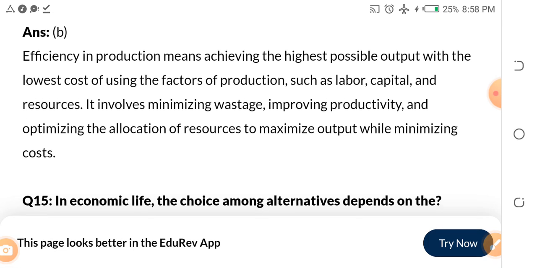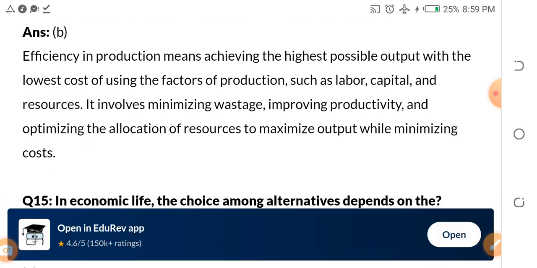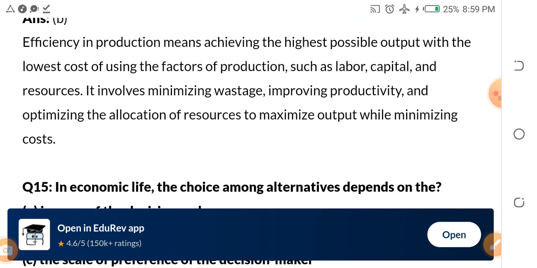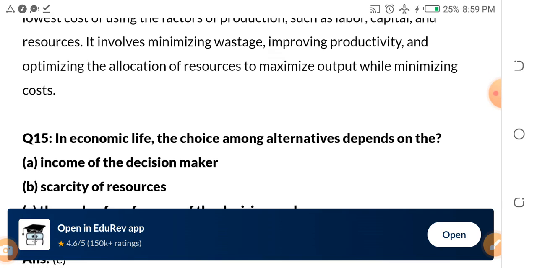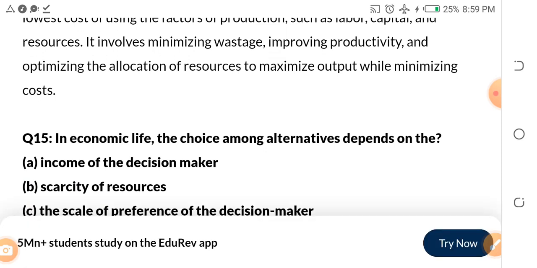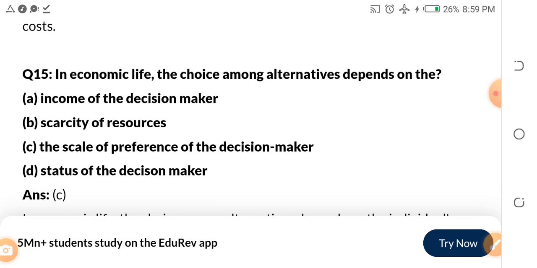Efficiency in production means achieving the highest possible outcome with the lowest cost using the factors of production. And what are the factors of production? Land, labor, capital, and other resources. It involves minimizing wastage, improving productivity, and optimizing the allocation of resources to maximize output while minimizing costs. Are you following?